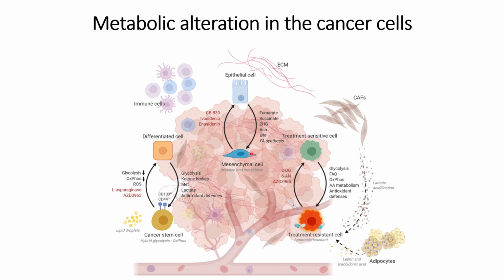And how mesenchymal cells can regain their characteristics as epithelial cells is shown in red. That is, if we use these drugs, then these mesenchymal cells can again regain their epithelial characteristics, such as CB839, isocitrate, and inositidine. And the mesenchymal cells have these characteristics, that is invasion and metastasis.